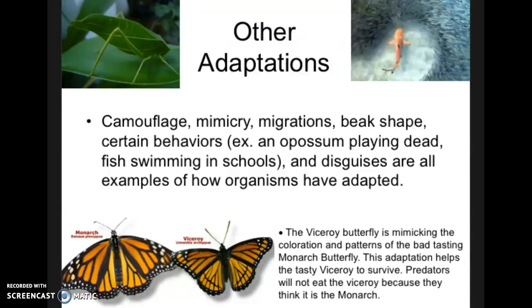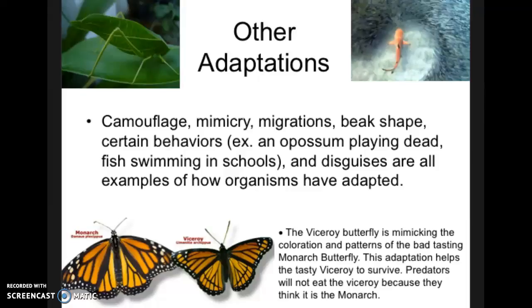There are also other adaptations besides what we've discussed, such as camouflage, mimicry, migrations, beak shape, certain behaviors like a possum may play dead when it is threatened, and fish swimming in schools because there is safety in numbers. And disguises are also examples.